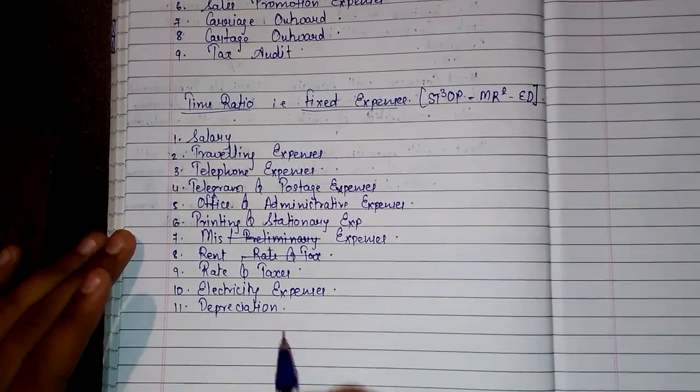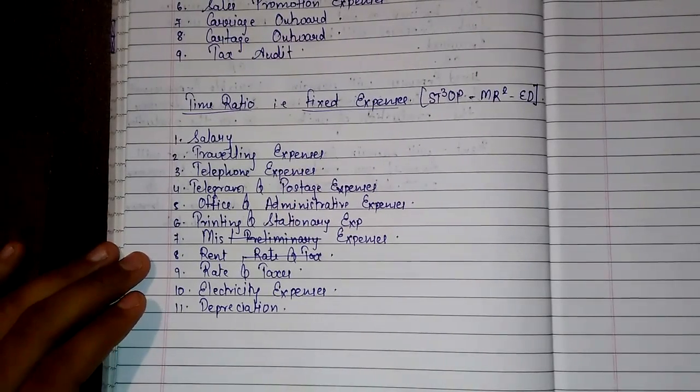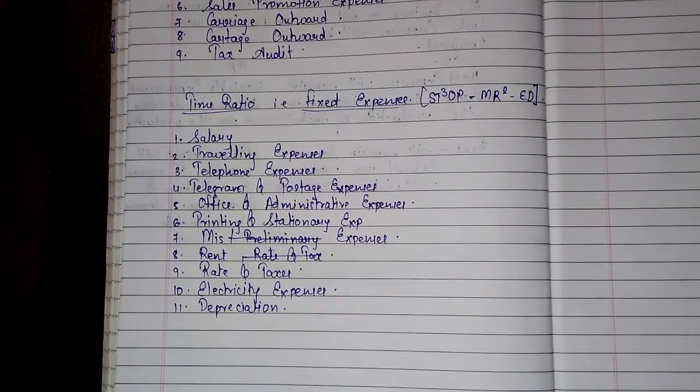Depreciation is a fixed expense, I hope you know this, because it is calculated on a period basis, that is 6 months or 1 year. It does not depend on the wear and tear.